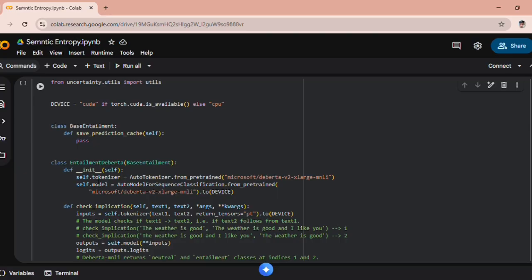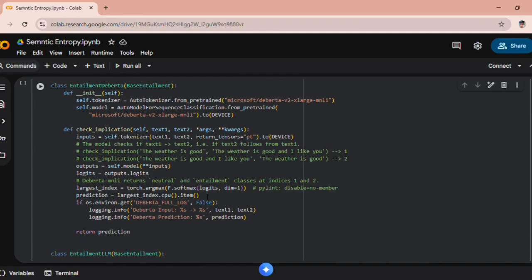Now this class loads a Microsoft DeBERTa V2 XLarge MNLI model from Hugging Face. It is a natural language inference model. It can tell if one sentence entails, contradicts or is neutral with another. We move it to the appropriate device for faster computation.